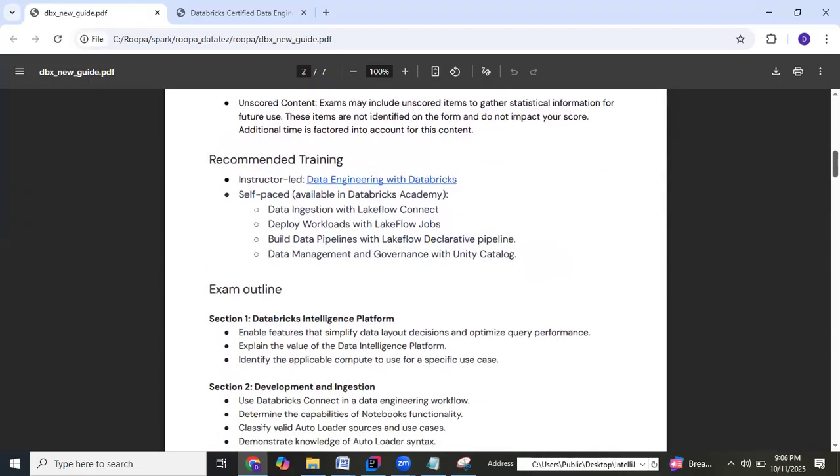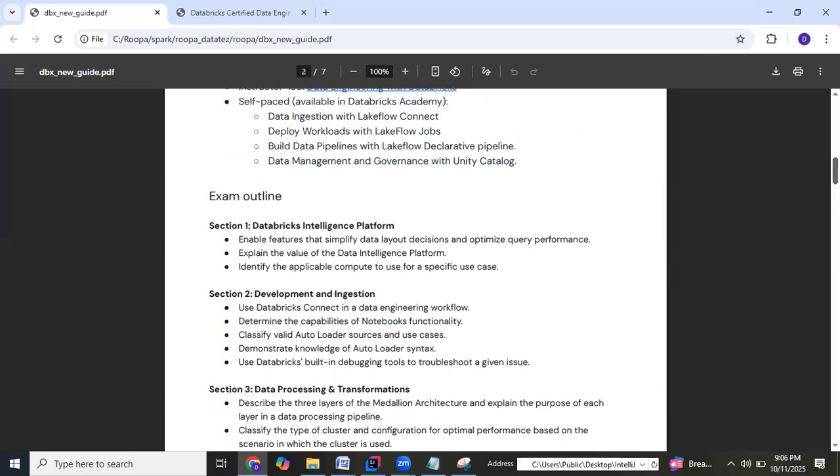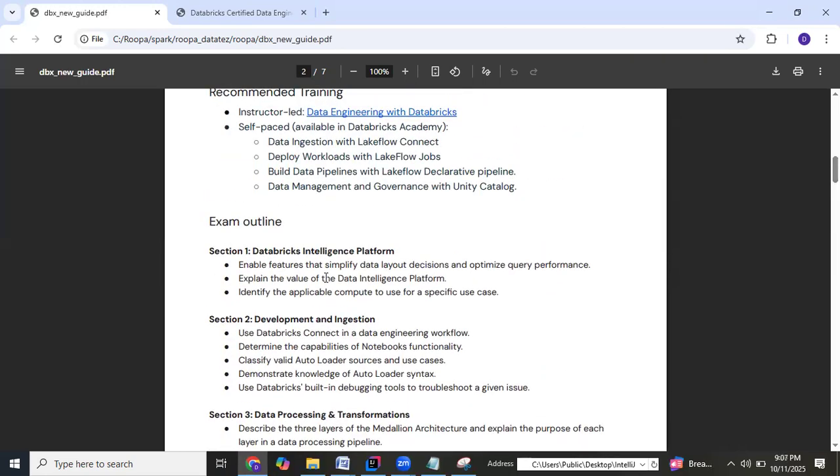Here also, you could see it's about data ingestion, it's about workloads and workflows, it's about the pipelines, it's about data governance and management. Here also 5 sections are there. And the first section, instead of saying Databricks Lakehouse fundamentals, is Databricks Data Intelligence Platform. The overall understanding of what Databricks is, what that platform is built on top of, and what features in general we get out of this platform, and so on.